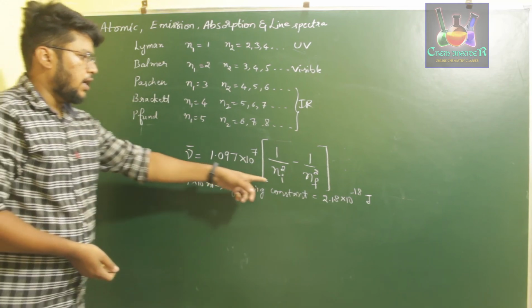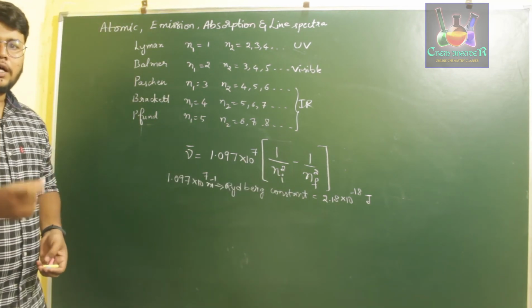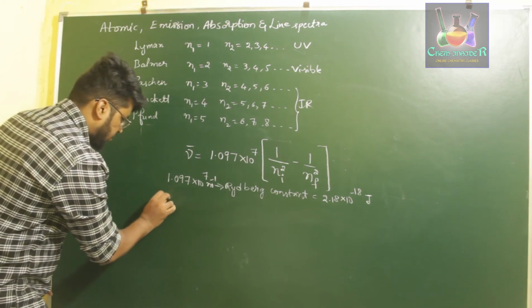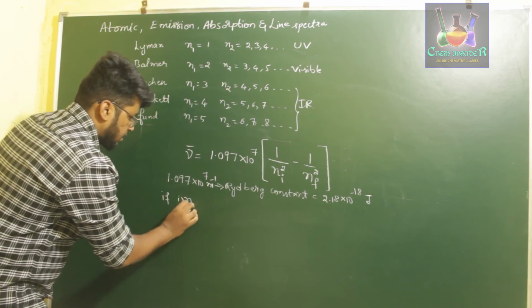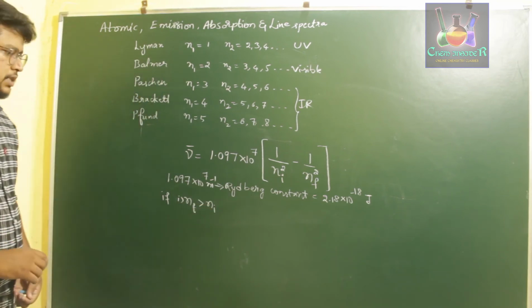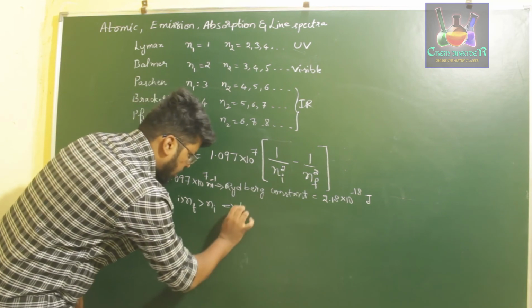Next is ni and nf. So ni and nf define the type of spectrum which we can observe. In the first case, if nf is greater than ni, so n final is greater than n initial, then we observe absorption spectra.